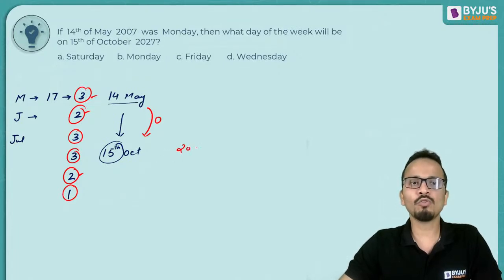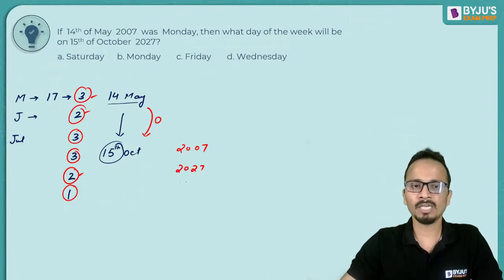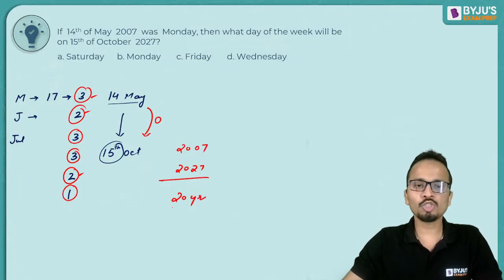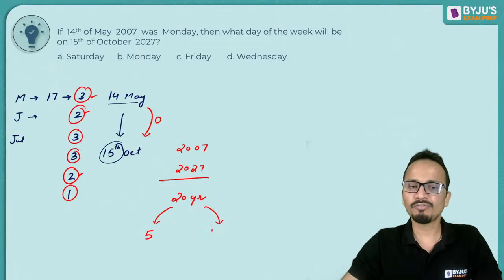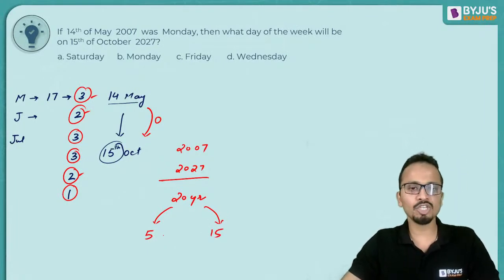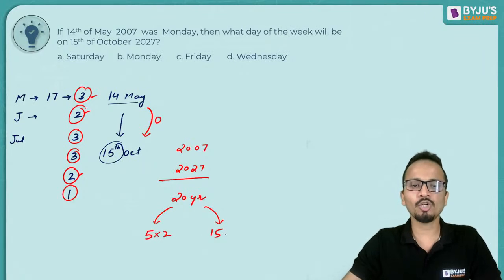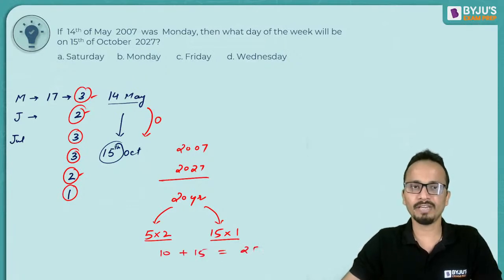Now we have to go from 2007 to 2027. So that means we have added 20 years. In these 20 years, there are 5 leap years and 15 normal years. So multiplied by 2, multiplied by 1, it will be 10 plus 15, that is 25.